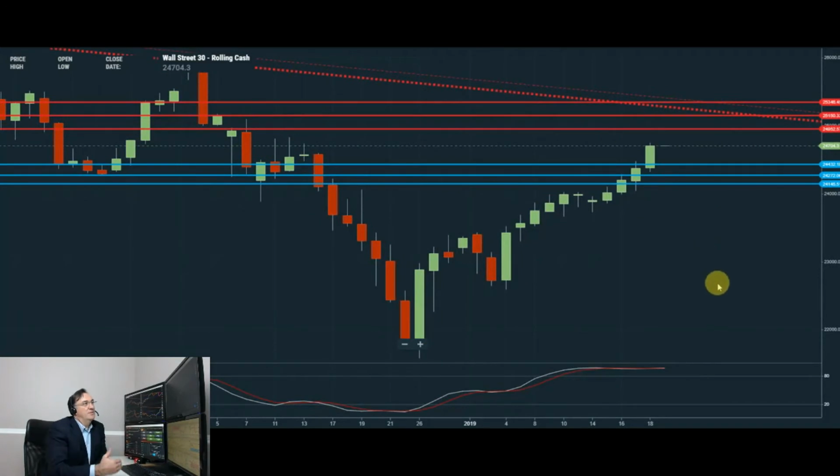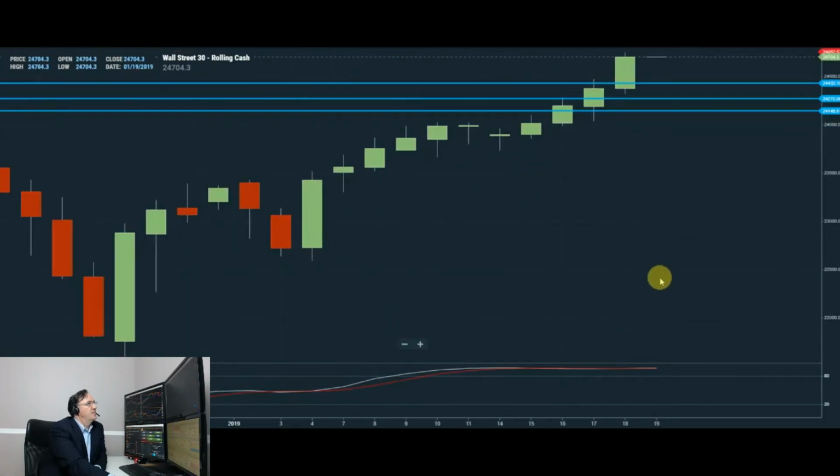24,430. Only an end of day close below that level could potentially target deeper downside supports towards 24,270, 24,140, even 24,000 to the downside.